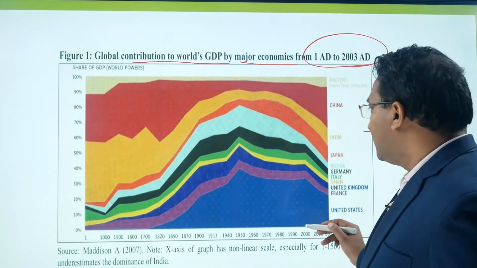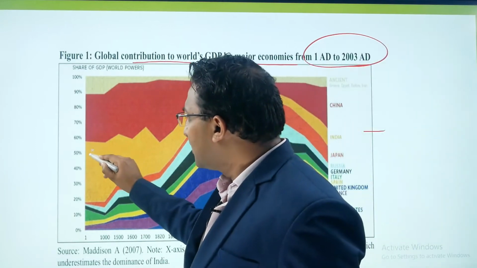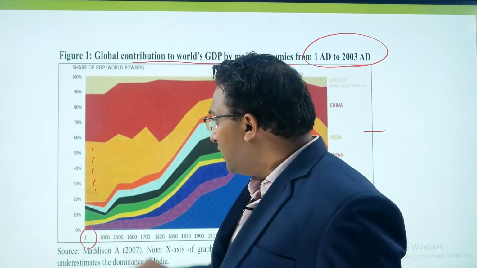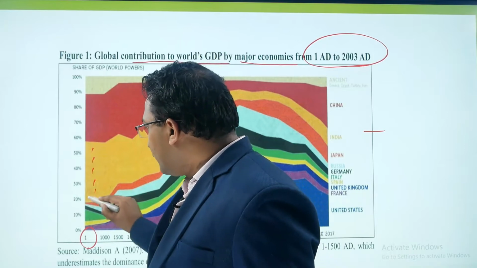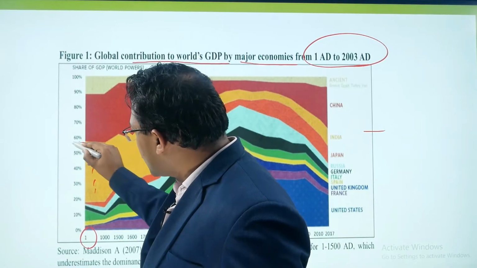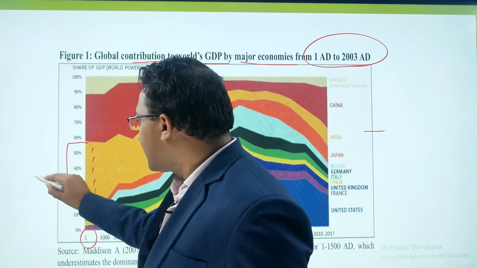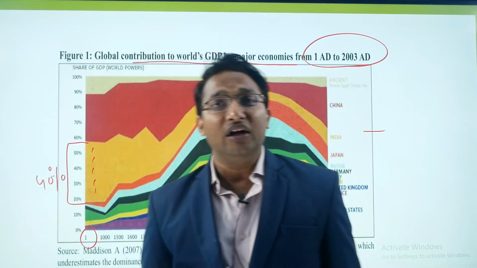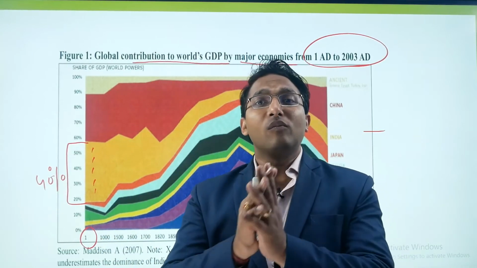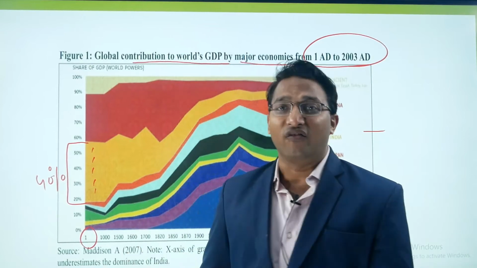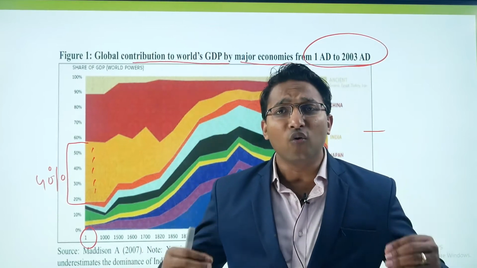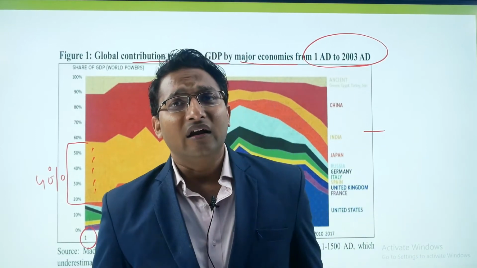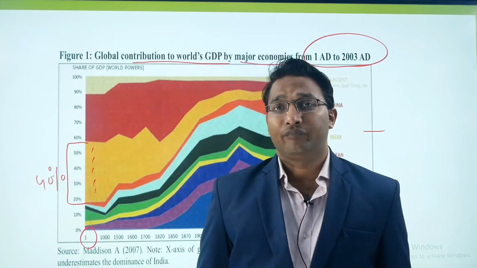So in this diagram, we can see this mustard color represents India. So in 1st AD, we can see the contribution of India. So 60% minus 20% is equal to 40% of the world economy was contributed by India. That means a lot. That means almost close to half of the world economy. That represents how huge contribution the Indian economy made in the 1st AD, right?